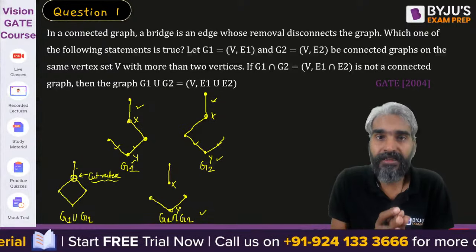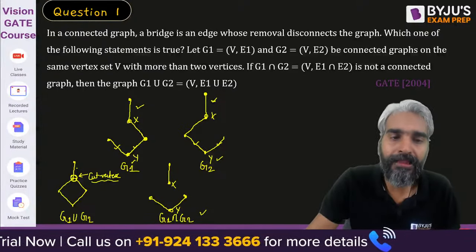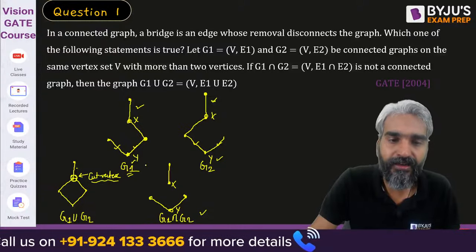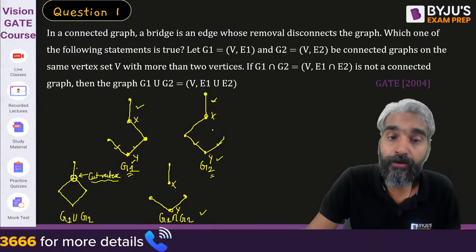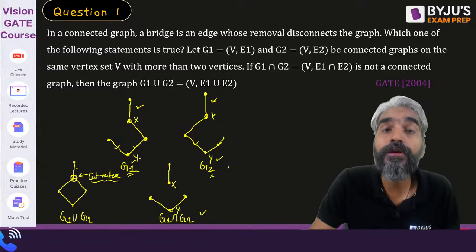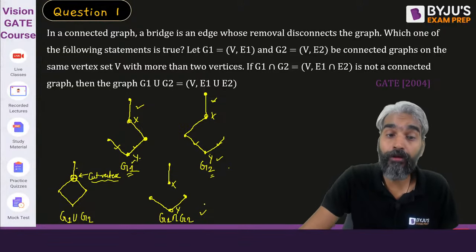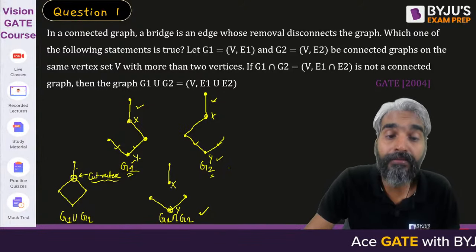Then, listen to me carefully, the path between X and Y in graph G1 and the path between X and Y in G2 must be disjoint. Because if the path between X and Y in G1 and G2 is common, then that path will also be present in G1 intersection G2 and X and Y will again become connected.